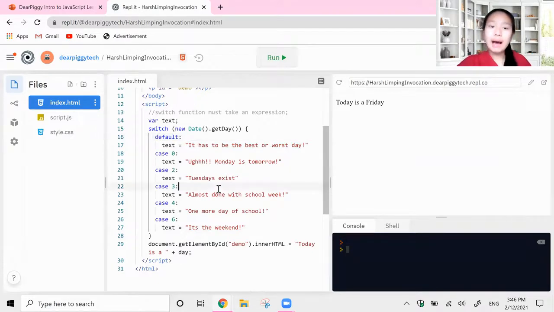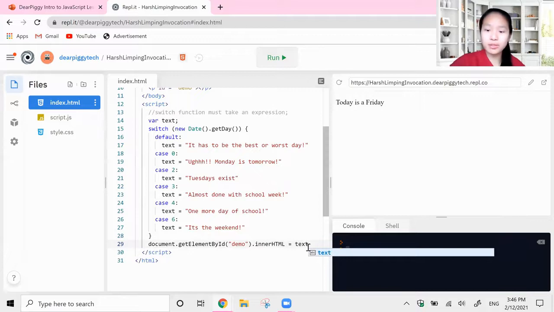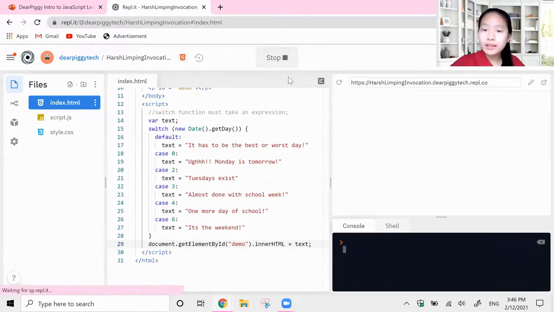So then it would go look for default, and it would say it has to be the best or worst day. Now I'm going to run my code, and I would like to see if any of you guys can tell me what is going wrong. But before I do that, let me go ahead and say print out text, right? We just want text. We don't need anything else. Run our code. It gives me, what does it give me? Give it a second. It gives me, it's the weekend.